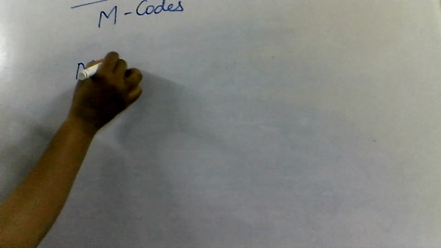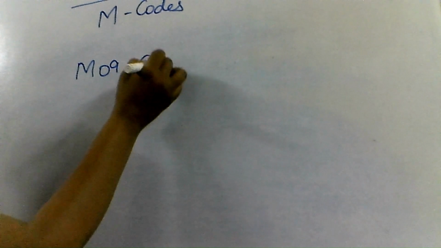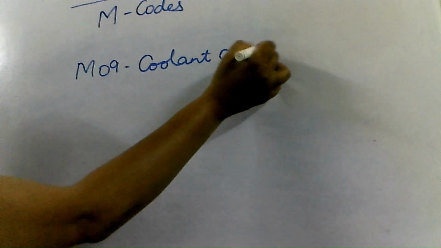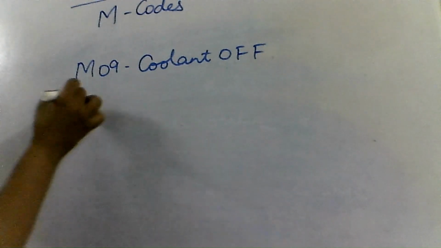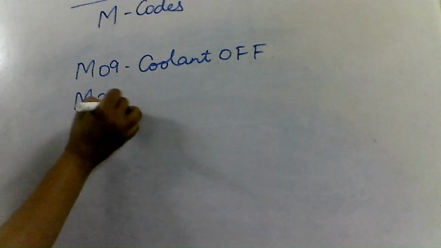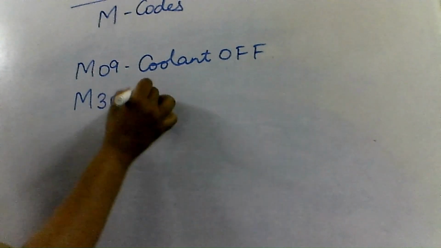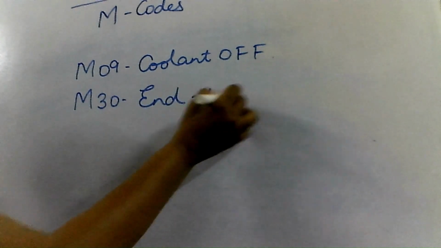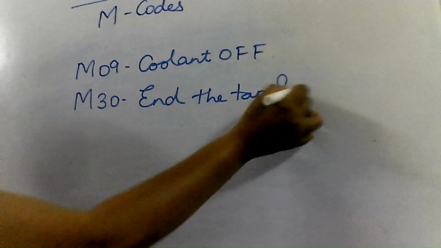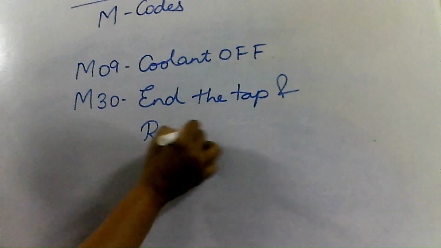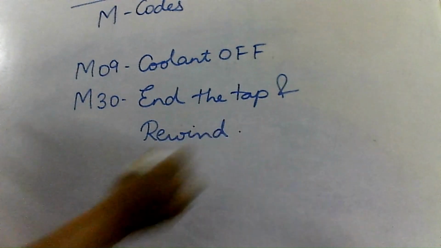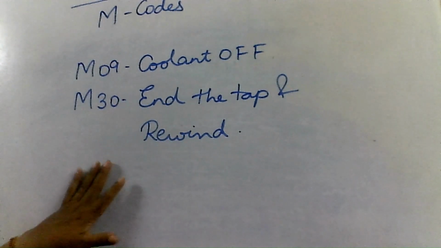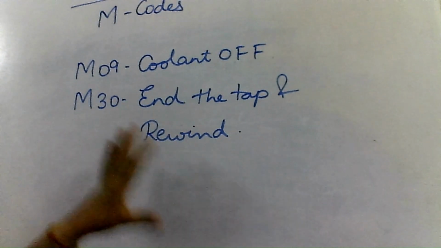Then we have M09, which is used for coolant off. And M30 is used to end the tape and rewind it. So there are many G codes and M codes, but these codes which I have mentioned here, we would be using in programs more frequently.